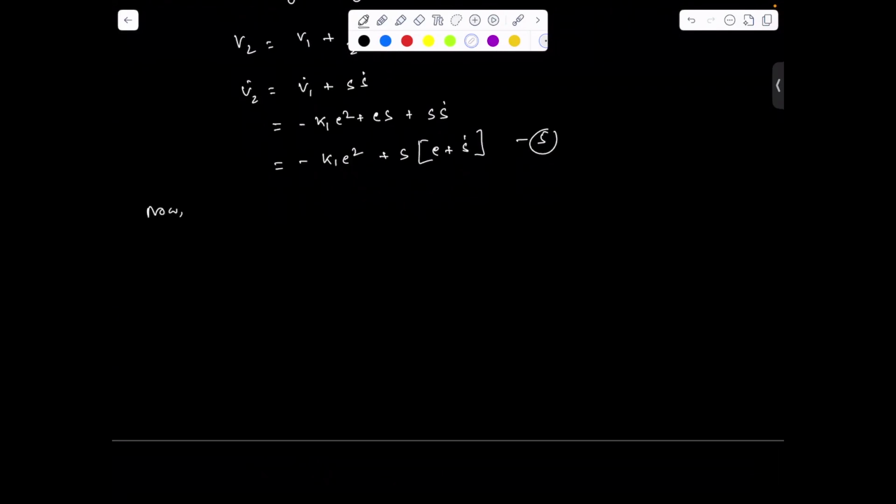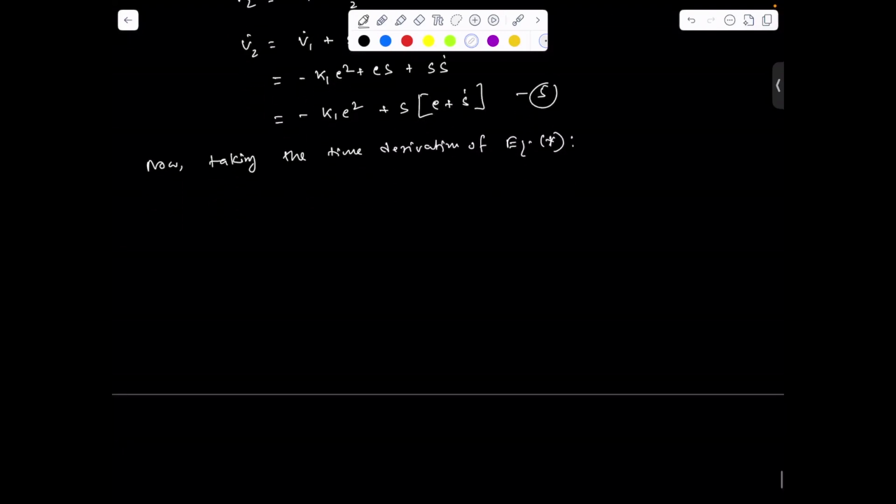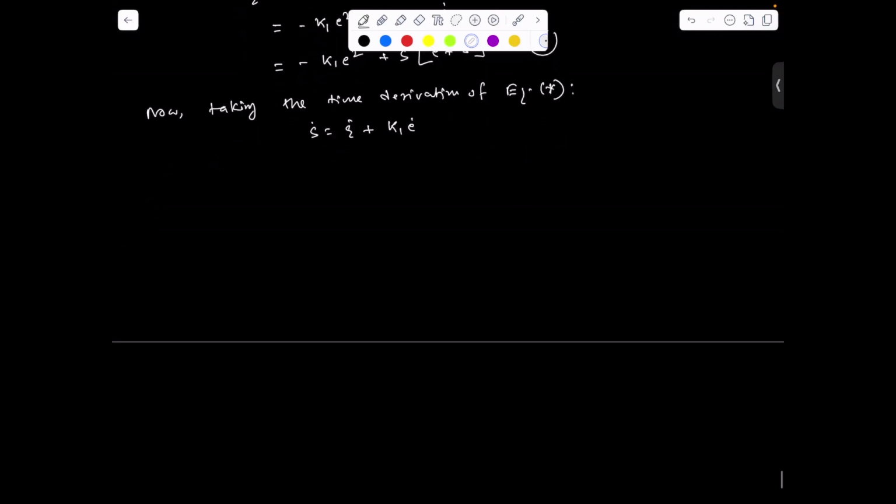Now, taking the time derivative of equation star, we get S dot equal to Q dot plus K1 E dot.